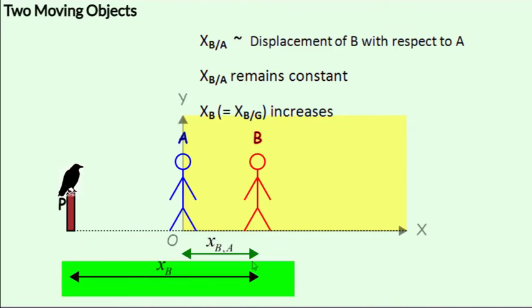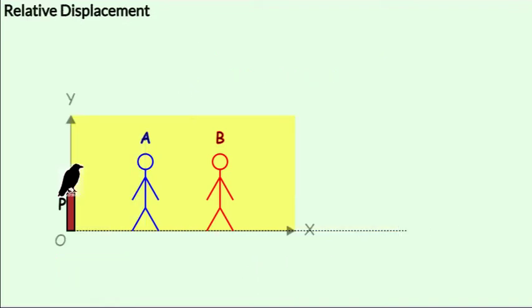So now let's put this into a mathematical form. Let's begin by making the bird on the pole the observer. So we attach the frame of reference to P, and we will observe the displacement of A and B from P's point of view.